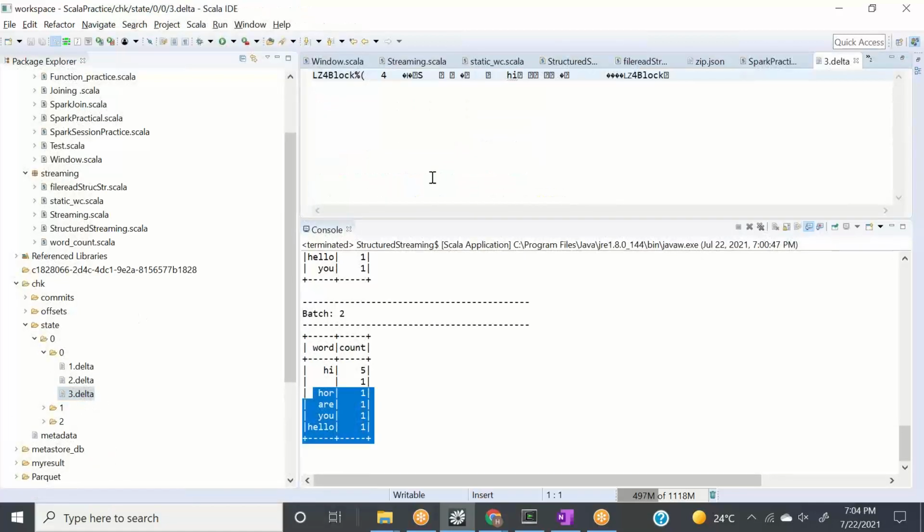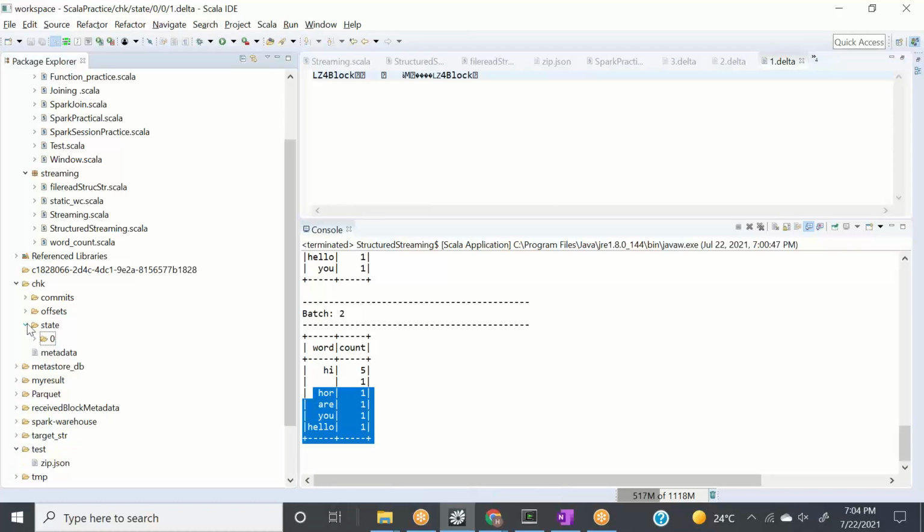Let's see how it looks. Somewhere in very raw format, it stored my data. I can't read it, but it is storing the data in the state. See here, hi, and even here there should be something. So this is what state is.